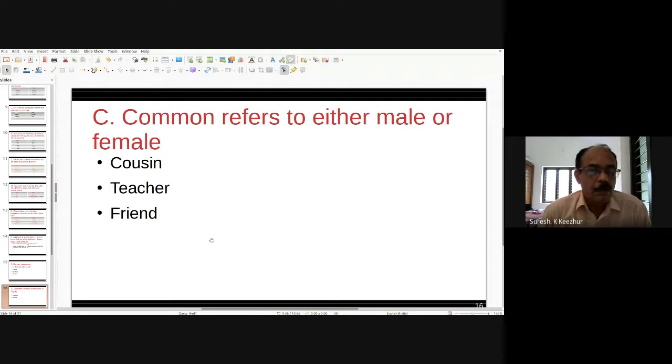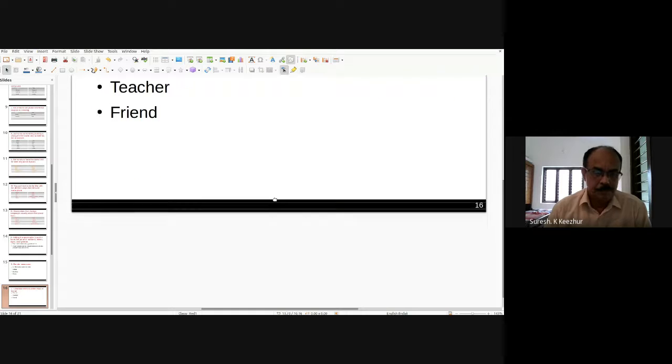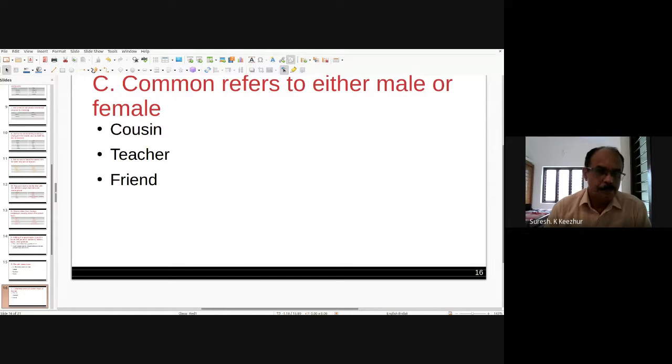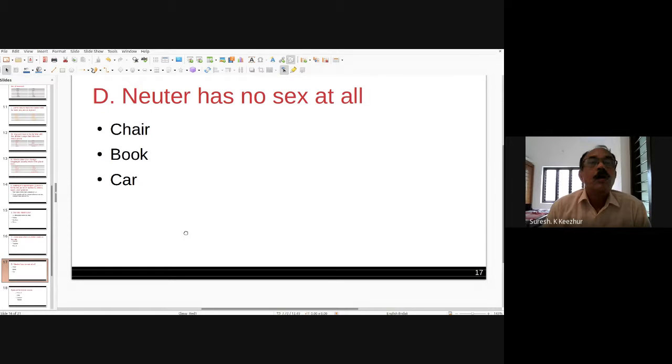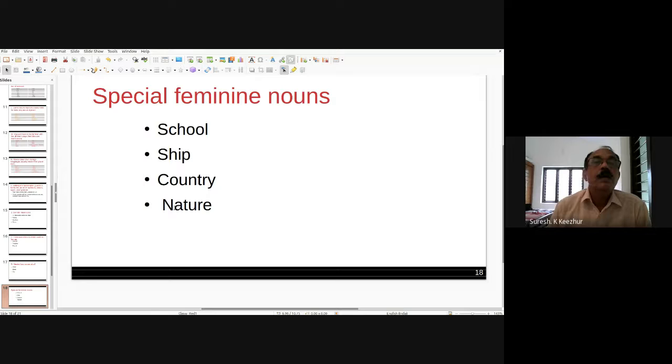Nephew is masculine, niece is feminine. Chair is neuter, as it has no sex at all. Chair, book, car are examples. There are special feminine nouns: school, ship, country, nature. I already said about it.